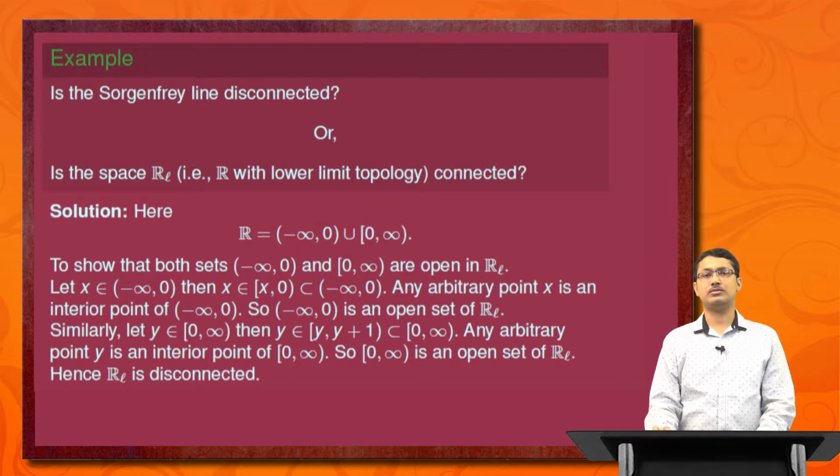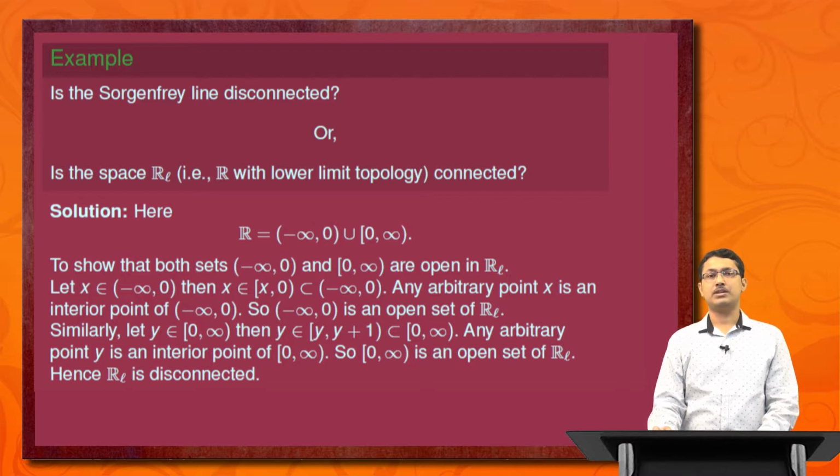Let x belong to the first set, that means (minus infinity, 0). Then x belongs to [x, 0), that is a subset of (minus infinity, 0). Because x is an arbitrary point of the interval (minus infinity, 0), so (minus infinity, 0) is an open set of R_L.